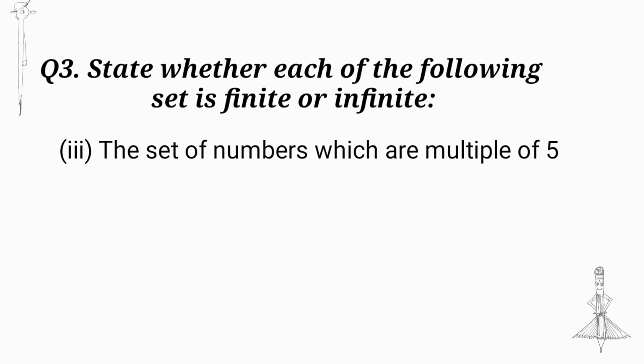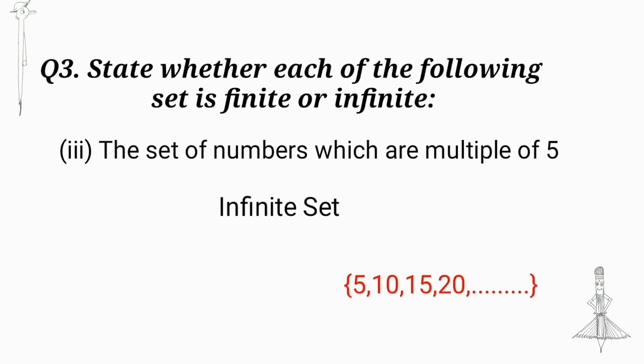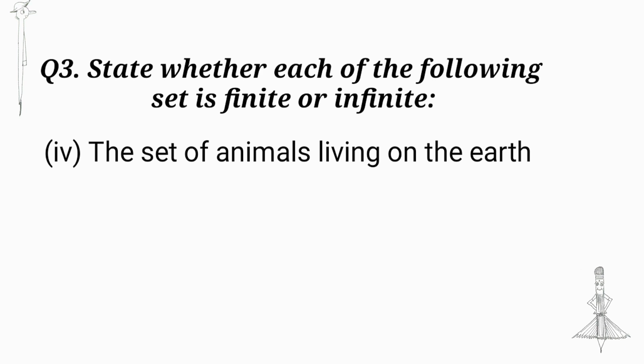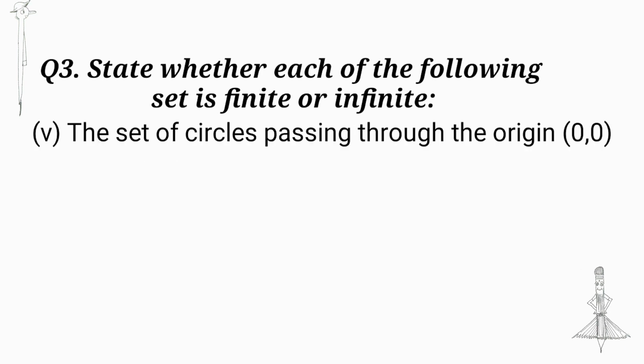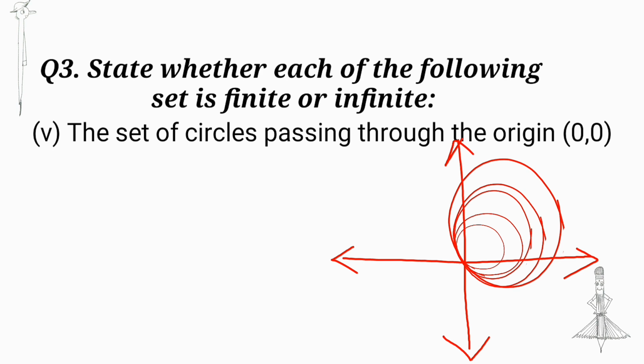The set of numbers which are multiples of 5. We can find infinite number of multiples of 5, so it is an infinite set. The set of animals living on the earth. It is a big number and it is a finite set. The set of circles passing through the origin (0, 0). We can draw infinite number of circles passing through the origin, so it is an infinite set.